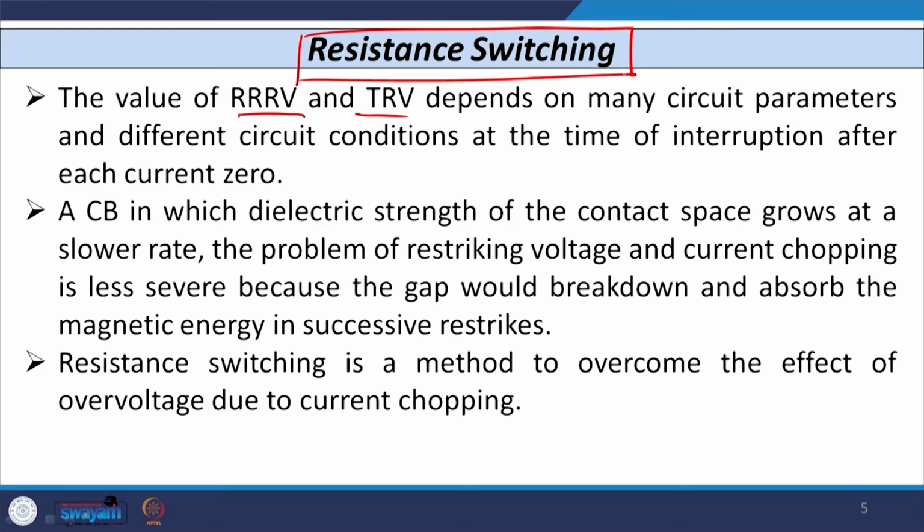This point is very important. We know that in a circuit breaker in which the dielectric strength across the gap between the contacts increases slowly, the problem of restriking voltage and current chopping is less severe than in the earlier case. Because the gap would break down and absorb the energy when successive restrikes occur. After every restrike, whatever energy is there in the arc has to be absorbed by the breaker itself. So, that is why it is not as severe.